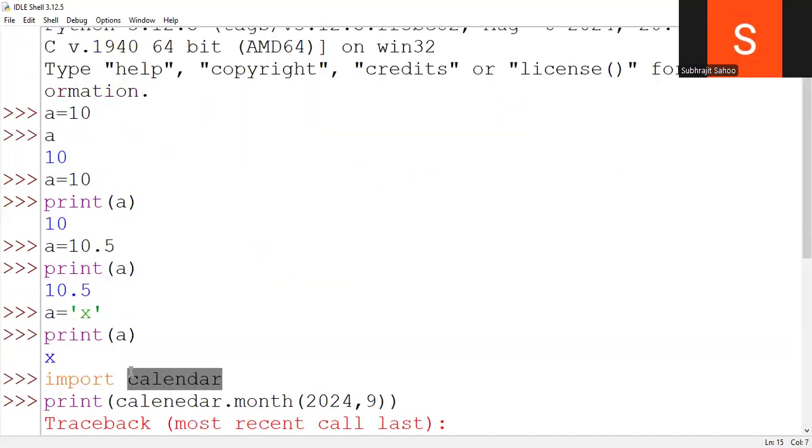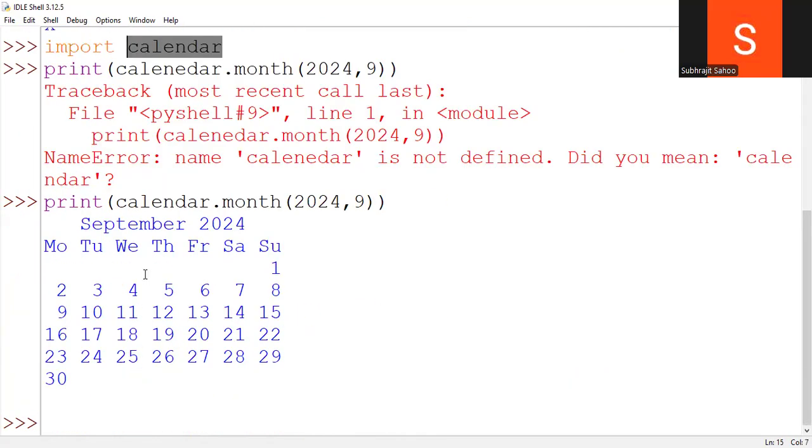Everything is written inside the calendar library. I only have to use a suitable function or method. Within a small number of lines, I can get a very complex, very critical output also. That's why libraries make the programming language very easy and comfortable. In software development, that's why people are following Java and Python, having a huge number of libraries. Nowadays they are not following C and C++ because there are very limited header files or libraries. So this is one example of libraries, right?